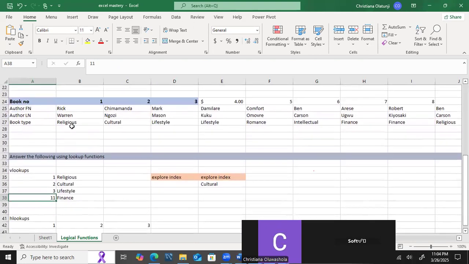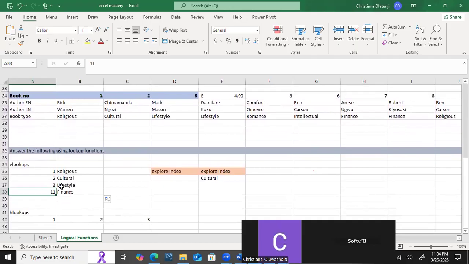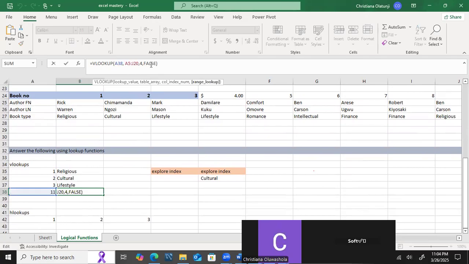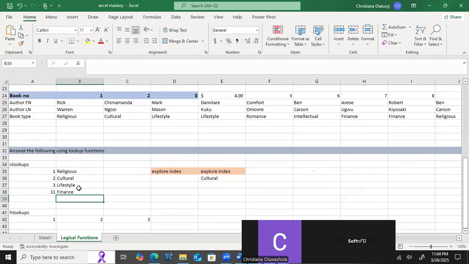That is why I have this formula now. VLOOKUP, the value in A36, in this table array, in this table range, that is from A5 to J20. But then give me the information in column 4 of that particular row. But I need you to give me an exact match. That is false. So close my brackets, enter, and give me my answer.